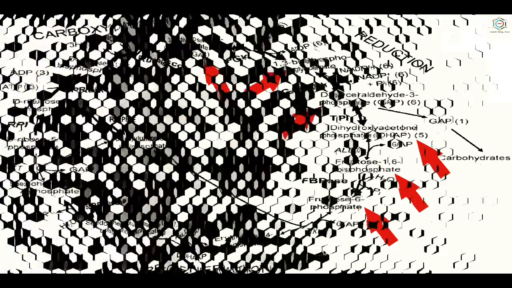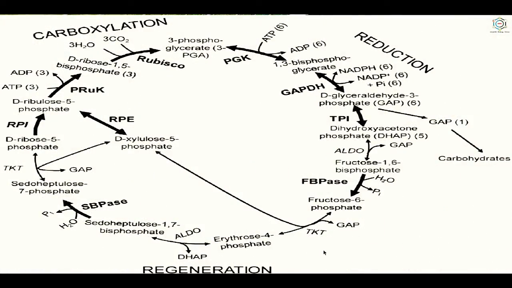After this, now see here the regeneration phase. In the regeneration phase, both triose phosphates, that is 3-phosphoglyceraldehyde and dihydroxyacetone phosphate, actively participate in the regeneration of the carbon dioxide acceptor ribulose 1,5-bisphosphate. The sequence of reactions is as follows.